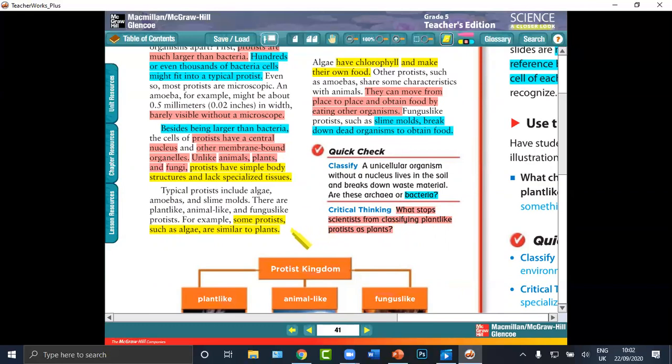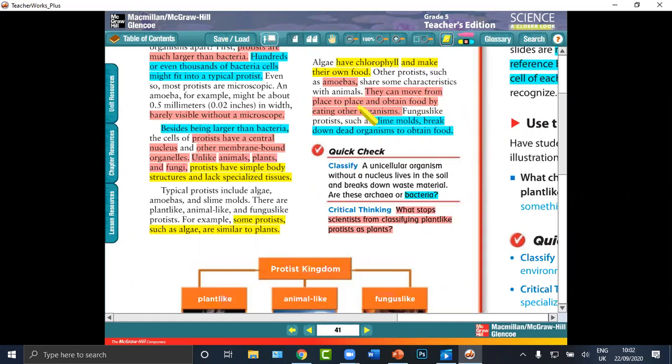Now some protists like algae are similar to plants. How? They have chlorophyll and make their own food. Other examples, like amoeba, are similar to animals.